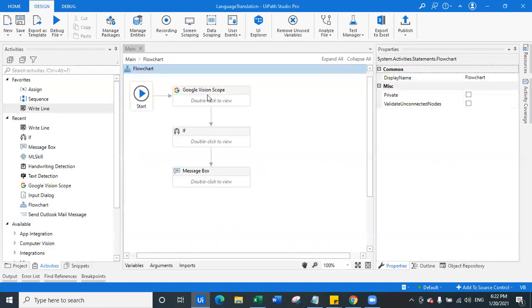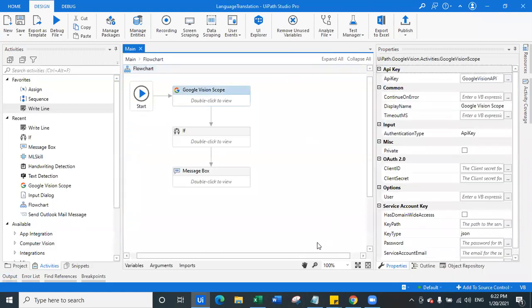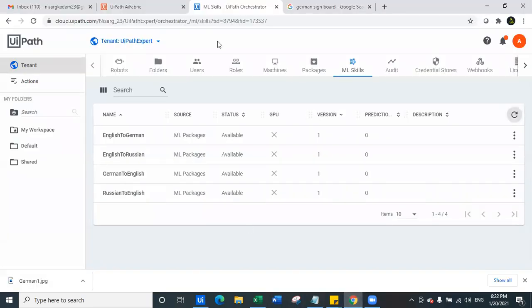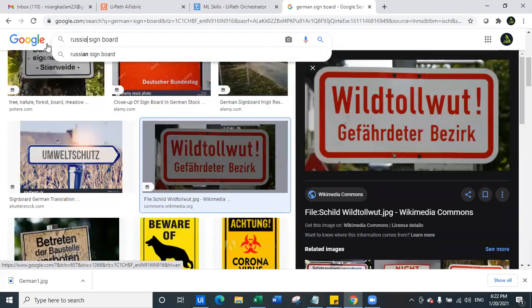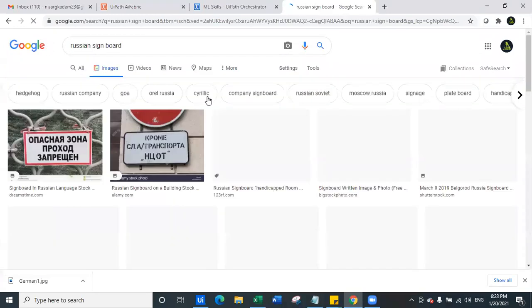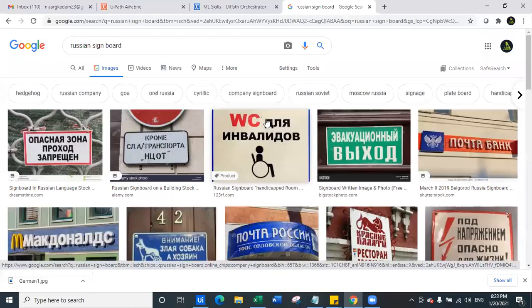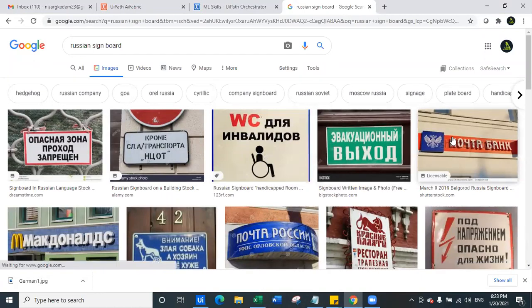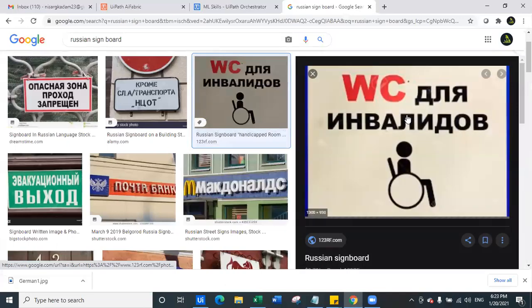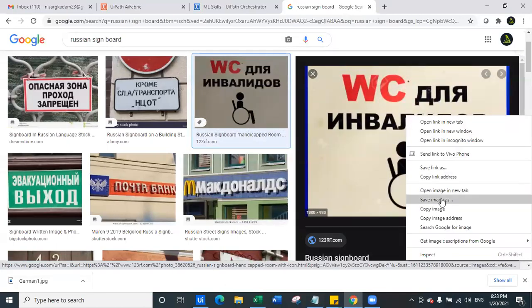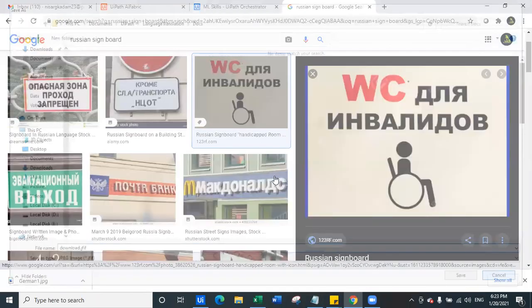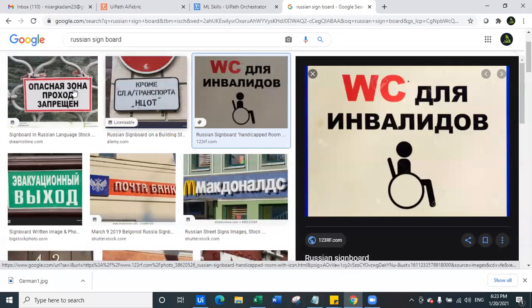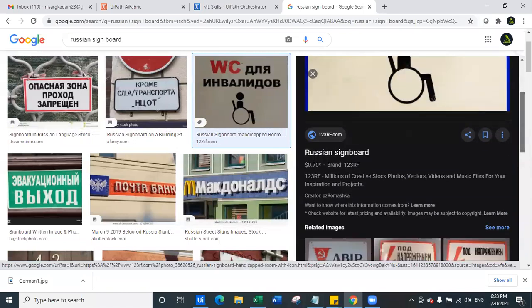Now, similarly, we used this for one German signboard, which is the German image. Now let's capture one Russian signboard, so we can see whether we can extract the data from the Russian signboard also. Let's say we capture this data and store it. Okay, this is in GIF format. Let's capture some other image.